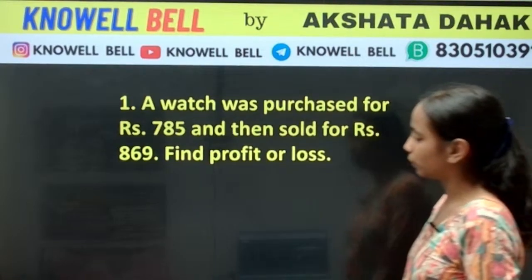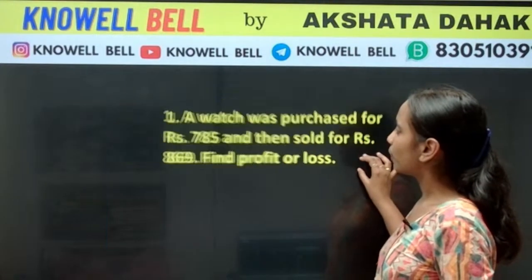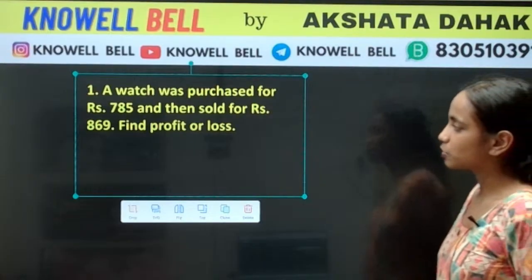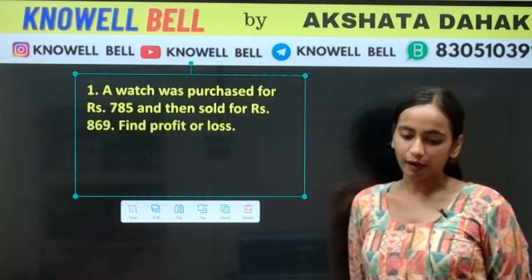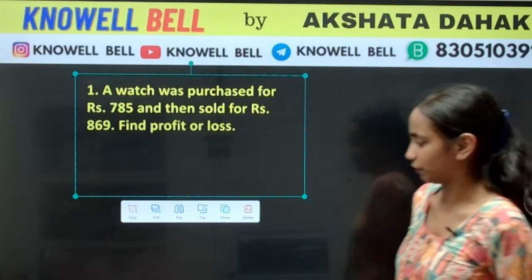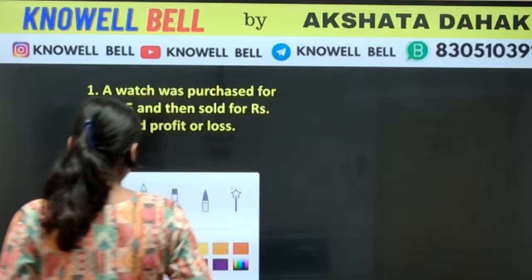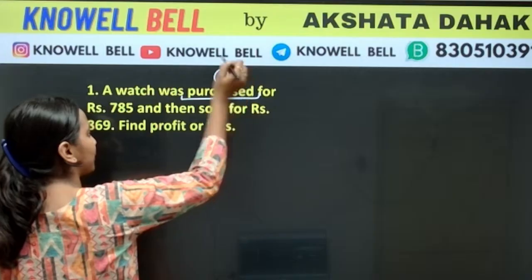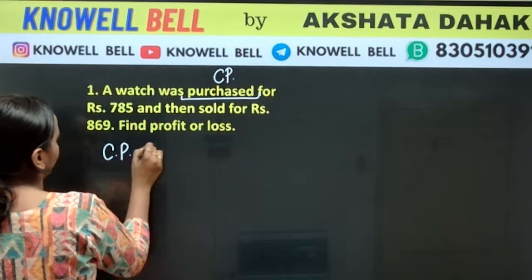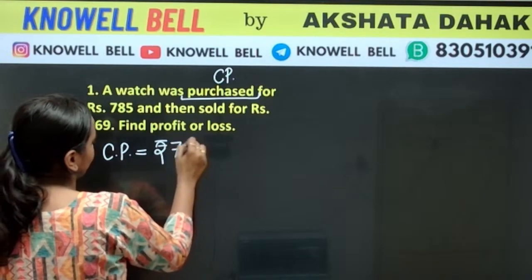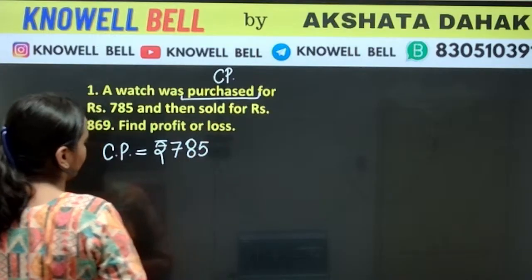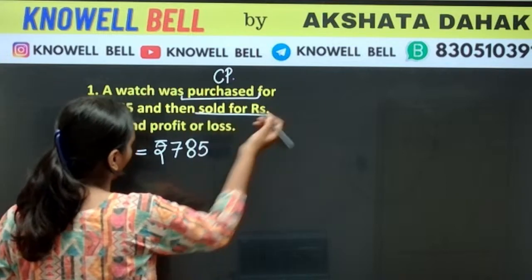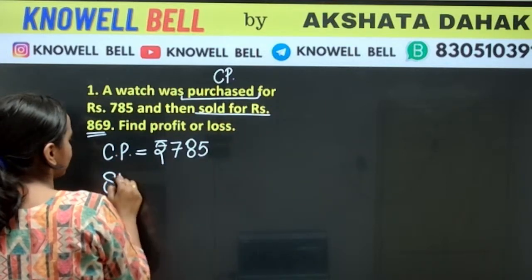So everyone, we have the question number 1 in front of us. A watch was purchased for rupees 785 and it was then sold for 869. Find profit or loss. Solve the question everyone. A watch was purchased. We are purchasing it. That means it is CP. CP is rupees 785. Then it was sold. We are selling it. That means it is SP, 869.